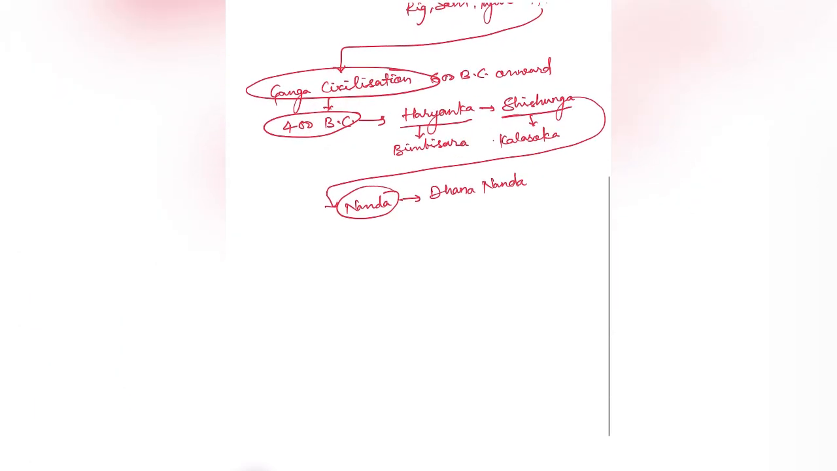The important kings of the Nanda dynasty were Mahapadmanand and Dhananand. Mahapadmanand established that university. We will learn about it. Dhananand was the last ruler of the Nanda dynasty. He was defeated by Chandragupta Maurya with the help of Chanakya. In 326 BC, Chandragupta Maurya thus founded the Mauryan dynasty.